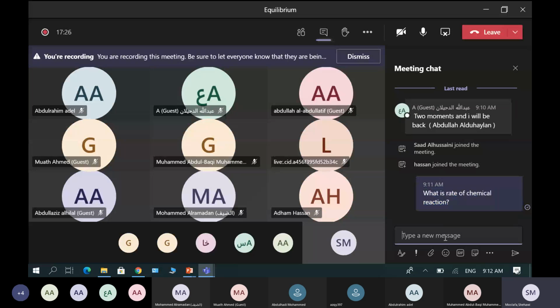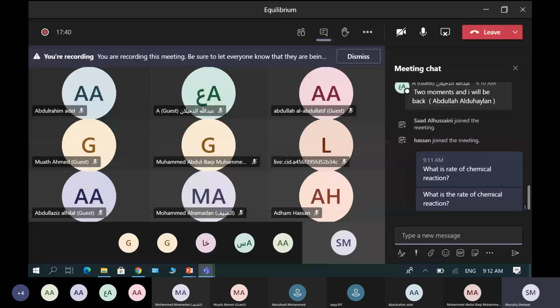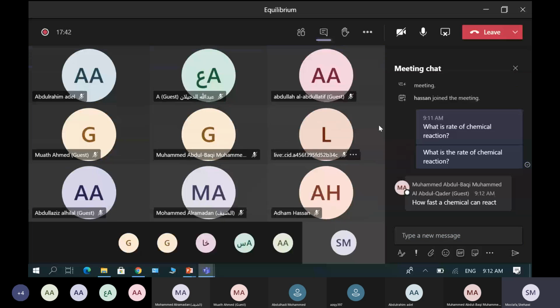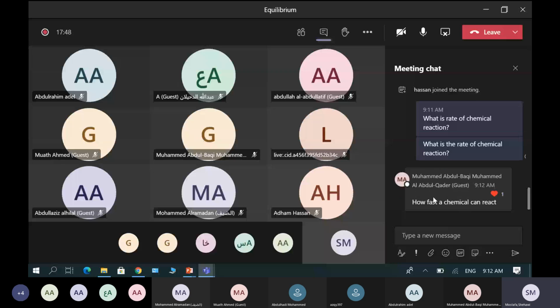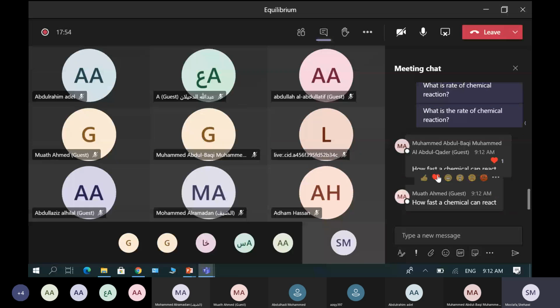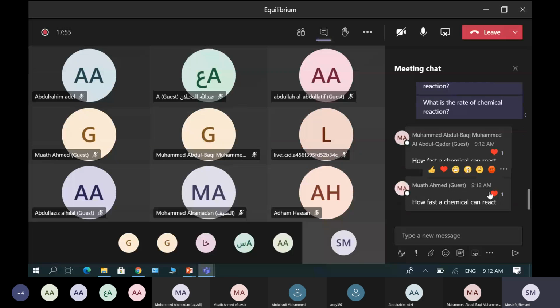So start answering this question, guys. What is the rate of chemical reaction? I want you to answer this question from the previous session, guys. How fast a chemical reaction can occur? Bravo, this is a good answer. What else? We want a more specific answer from the book. You have the definition in the book. How fast? Yes, but there is a definition in the book.